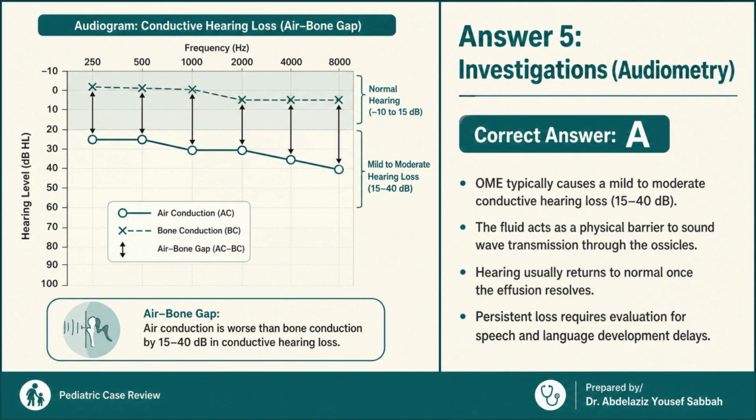Otitis media with effusion typically causes a mild to moderate conductive hearing loss, usually in the range of 15 to 40 decibels. The fluid in the middle ear acts as a physical barrier that prevents efficient sound wave transmission through the ossicular chain to the inner ear. On the audiogram, this produces an air-bone gap, where air conduction thresholds are worse than bone conduction thresholds, while bone conduction remains normal because the inner ear itself is unaffected.